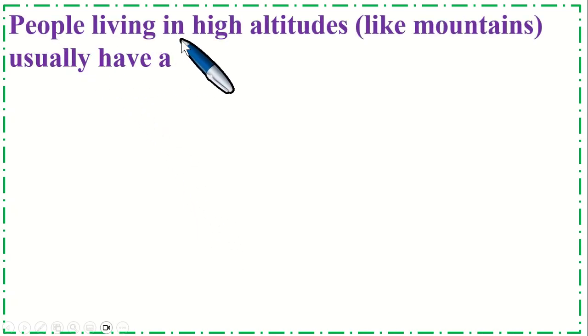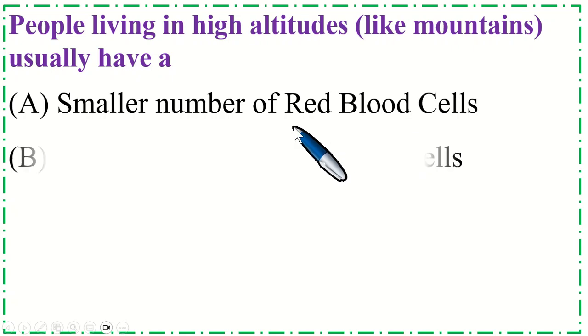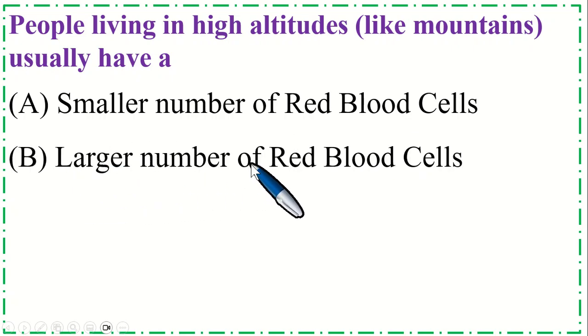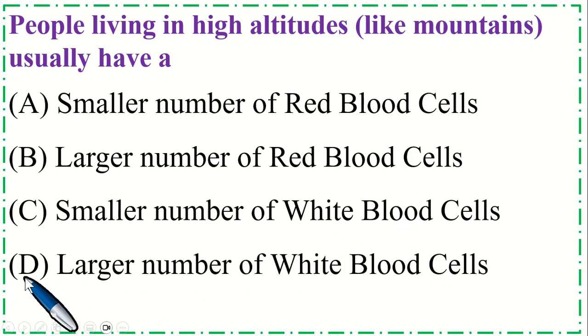People living in high altitude like mountains usually have option A, smaller number of red blood cells, B, larger number of red blood cells, C, smaller number of white blood cells, and option D, larger number of white blood cells.